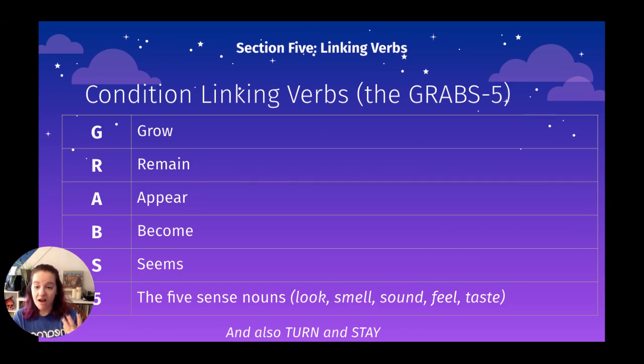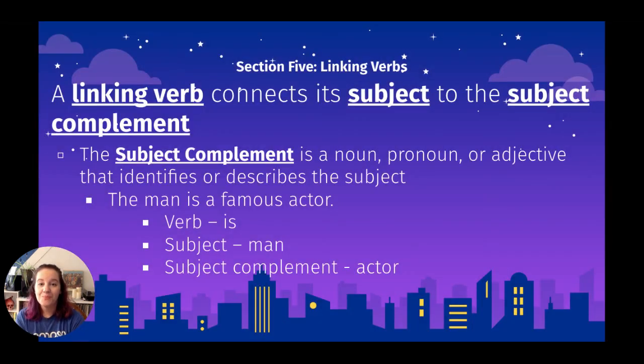So now that we have our list of the different types of linking verbs, we're going to look at how they work in sentences, how to determine if something is a linking verb or an action verb. So one way you can tell if you're working with a linking verb is by what else is in our sentence. So when we talk about transitive action verbs, we talked about that direct object. A linking verb is always going to have what's known as a subject complement. So a linking verb connects the subject of the sentence to the subject complement, which is a noun, pronoun, or adjective that identifies or describes the subject that comes after the subject and verb in a sentence.